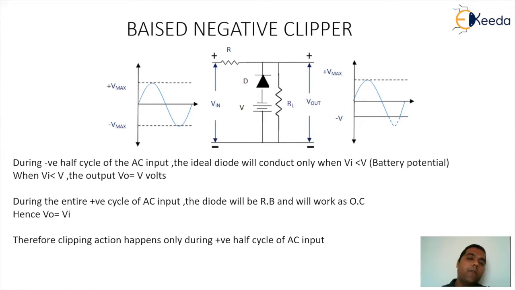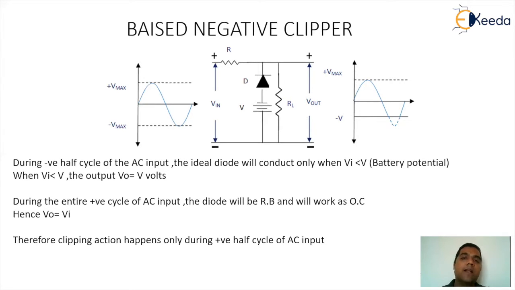So when I give the positive AC input cycle, for the entire positive cycle, the diode D will remain in the reverse state. This is all because for the entire positive half AC input cycle, the anode is negative and the cathode will be positive. So hence it will work like an open circuit, and if it is an open circuit, VO will become equal to VI. But what will happen when the input cycle goes negative? Then the rule of diode will come into picture.